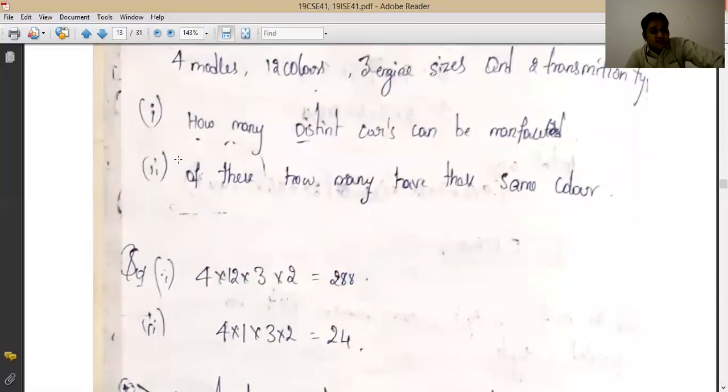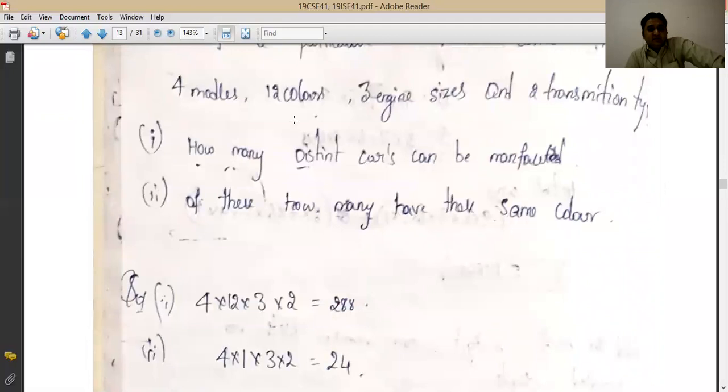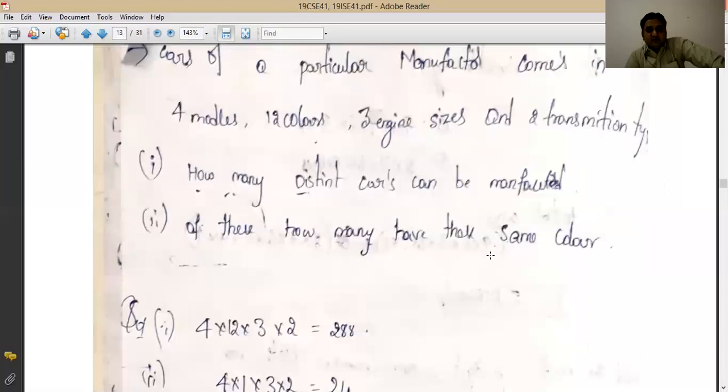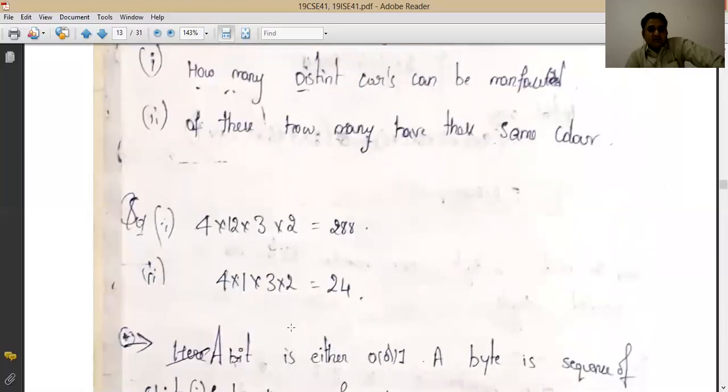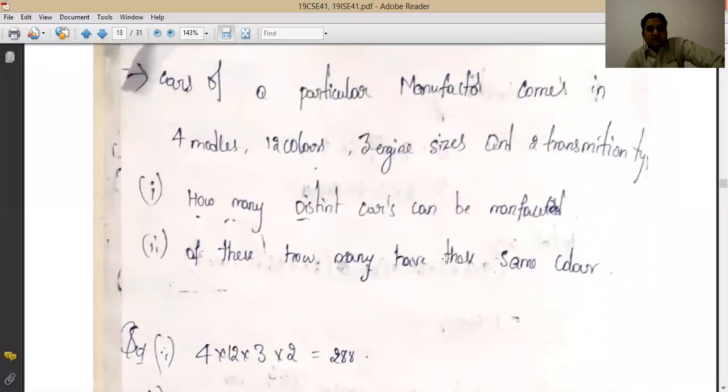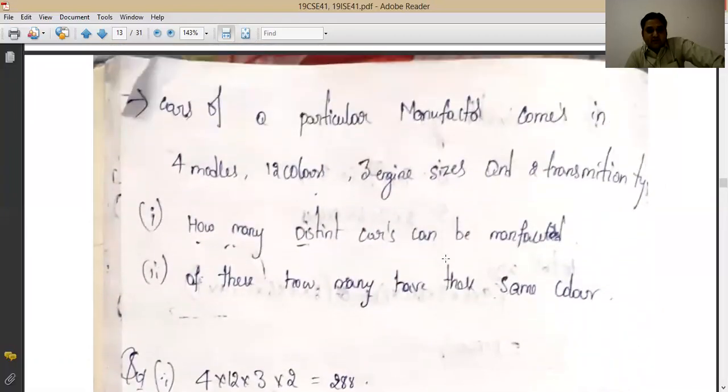What is the second thing we have to do? Of these, how many have the same color? So how many colors are available here? Totally 12 colors. We want them to be of the same color, so that is 4 into 3 into 2. That means 24, right? So that's the second one.